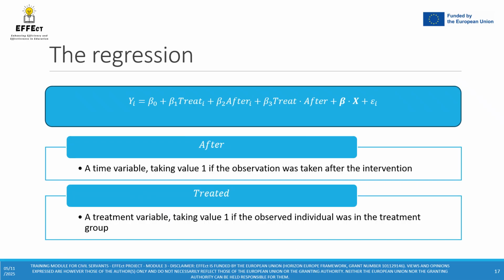We again have a time variable after, taking value 1 if the observation was taken after the intervention, and we again have a treatment variable treated, taking value 1 if the observed individual was in the treatment group. So as you can see, the regression which would be used to estimate the impact of the intervention would still be the same regression as the one we used to analyze the impact of an RCT.